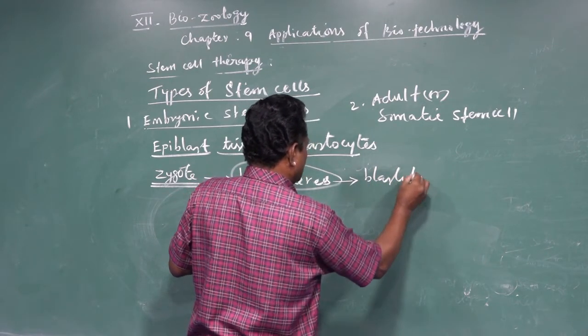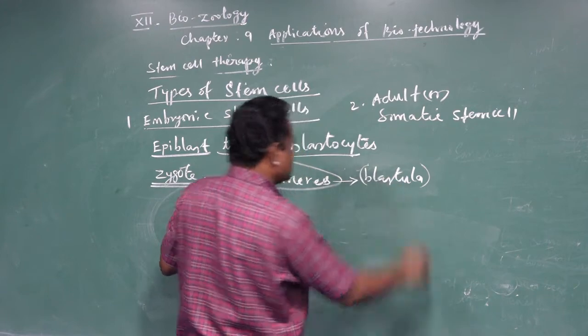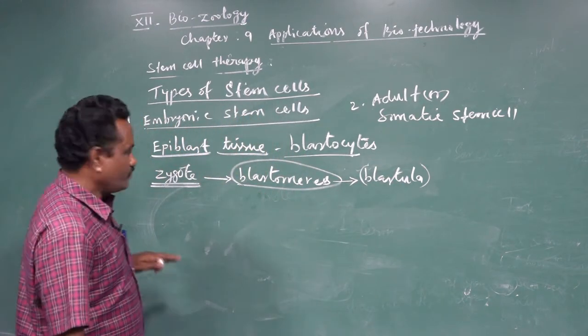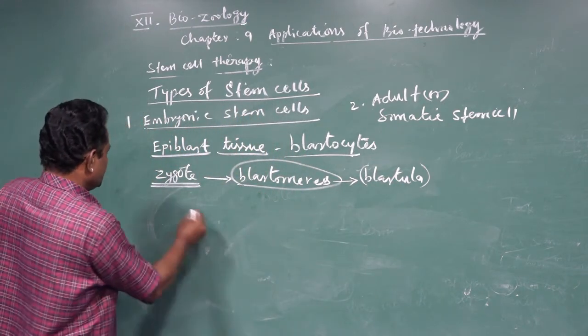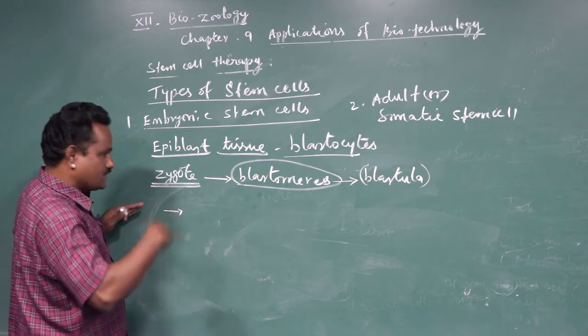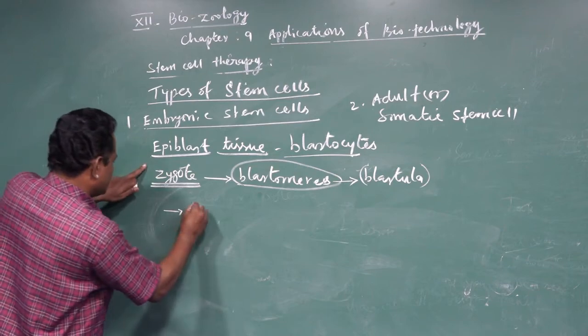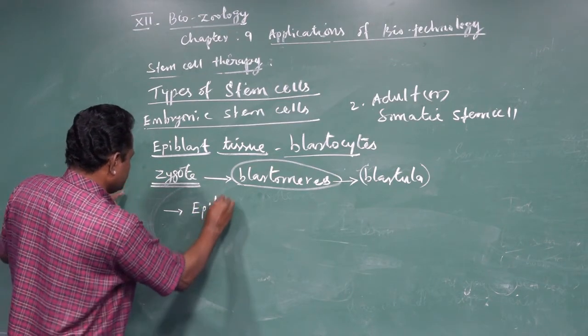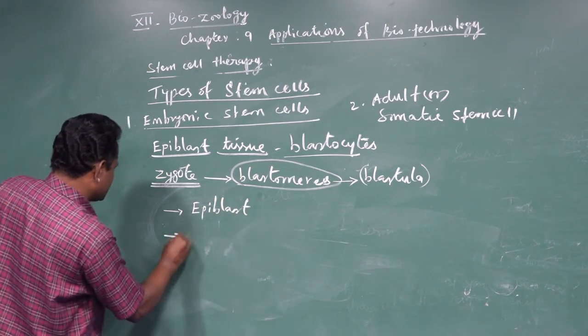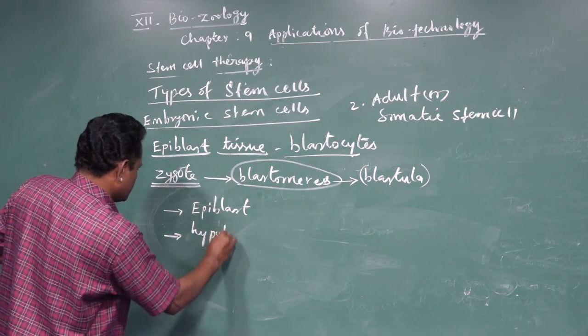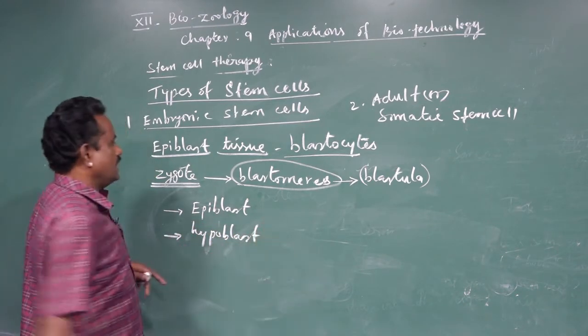Blastula is a single layered embryo. In this blastula, there are two different types of layers formed during a developmental stage. The outermost layer is called epiblast and the inner layer is called hypoblast.